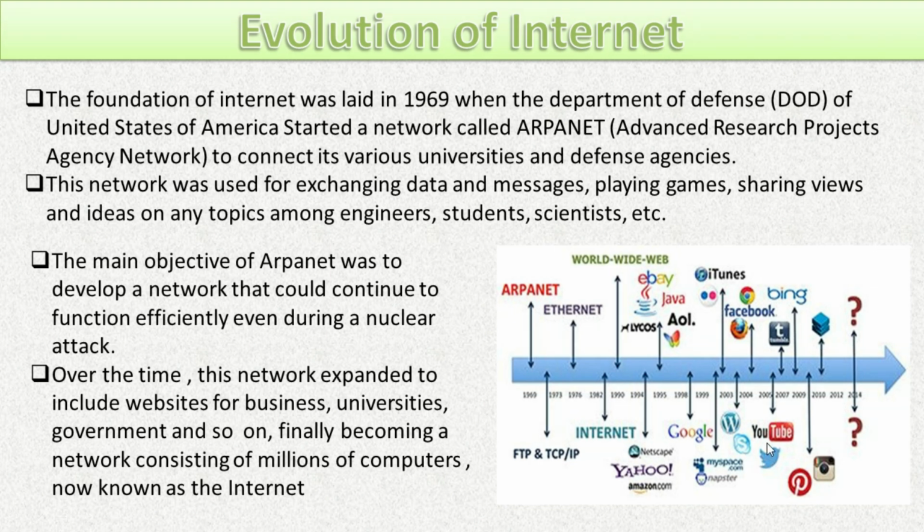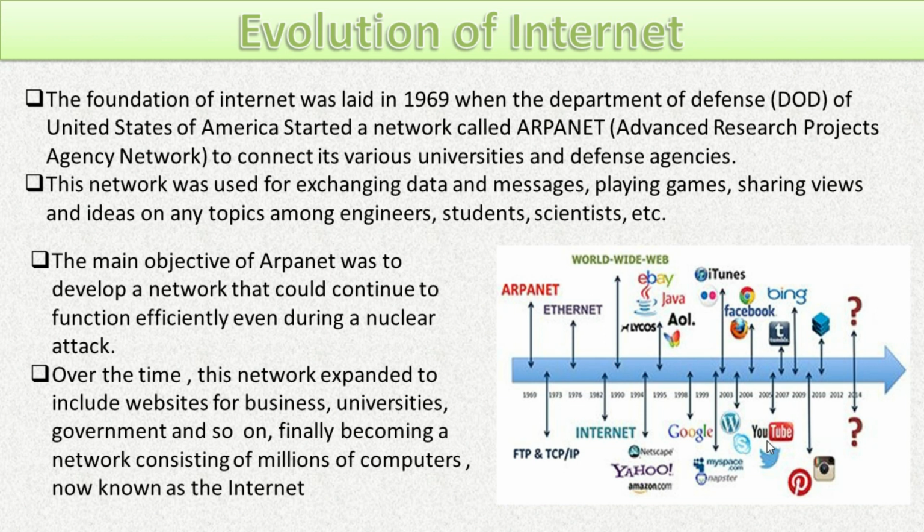So, we can see the foundation of internet took place in 1969 when the Department of Defense of United States of America created a network, and the name of the network is Advanced Research Project Agency Network, and they created this network to connect all the computers of their 3 or 4 universities so that they can communicate with each other, and scientists, engineers, students can exchange the information and the research work with each other.